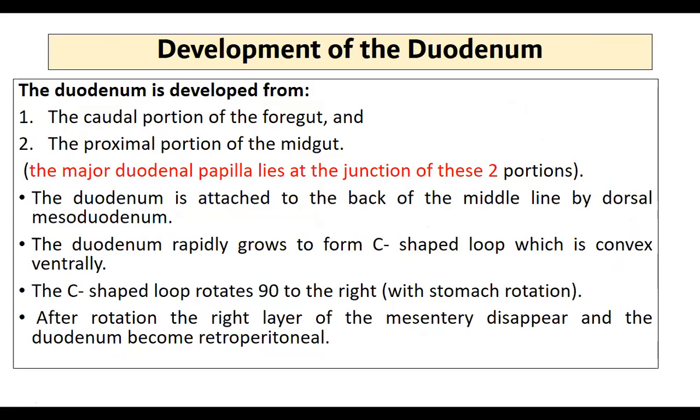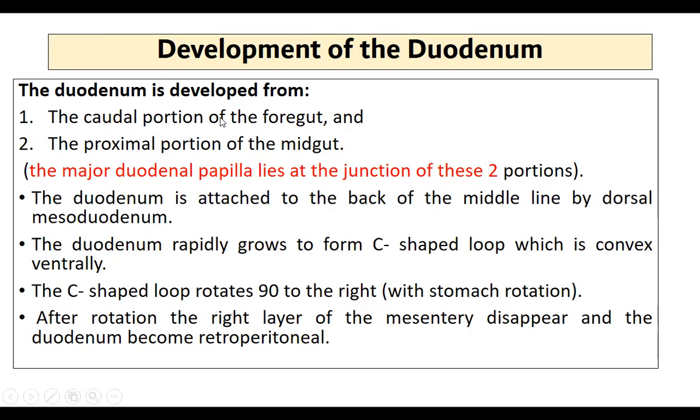Now coming to the next part of the GIT, that is the duodenum after the stomach. The duodenum will develop from two important parts, as you know, partly from the foregut and partly from the midgut. So the blood supply, venous drainage, lymphatics, as well as the nerve supply differ between the proximal part and the distal part.